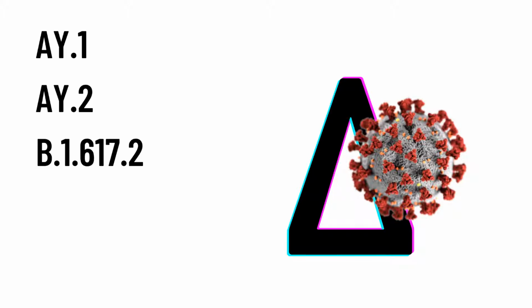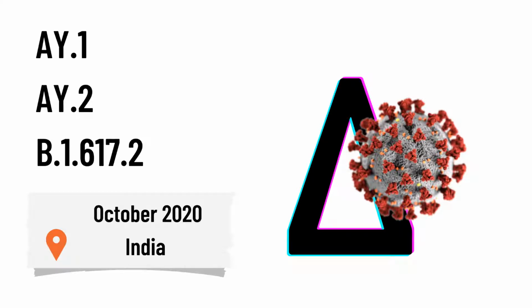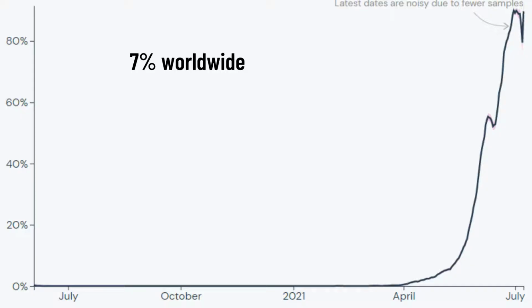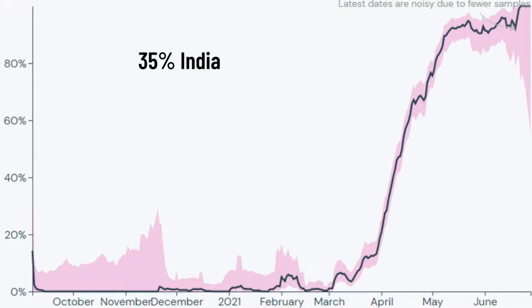The SARS-CoV-2 Delta variant is a mutated strain from the original SARS-CoV-2. It includes these strains. The Delta variant was first found in October 2020 in India. As of July 2021, it has spread to at least 92 countries with a cumulative prevalence worldwide of 7%, while in India, it has a higher cumulative prevalence at 35%.